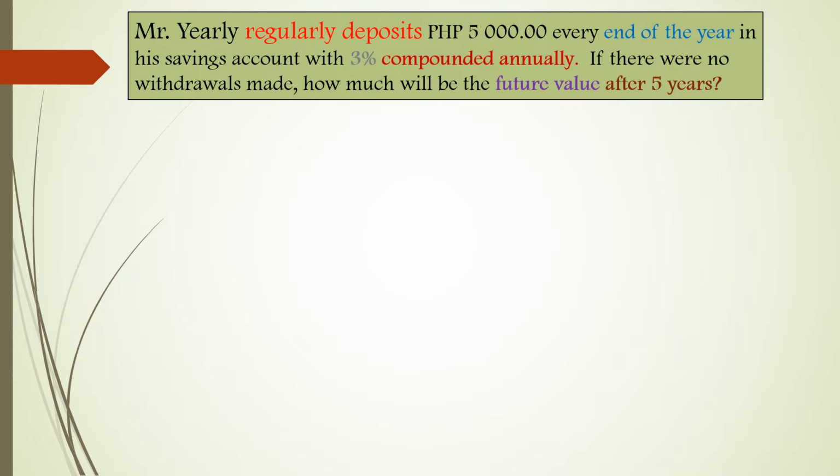So, as you can see from the words end of the year, it is an ordinary annuity, and the payment interval is equivalent to the interest interval, which is end of every year and then compounded annually. So we are looking for the future value. That is why our problem represents finding the future value of an ordinary simple annuity.